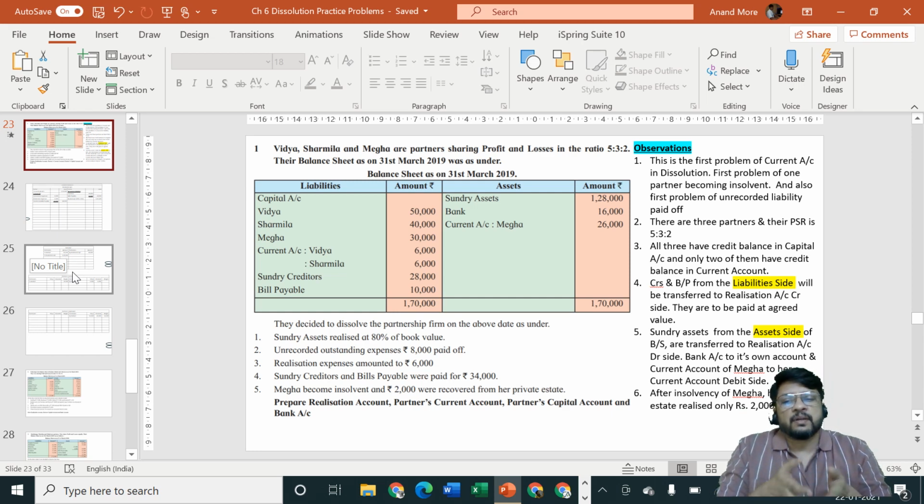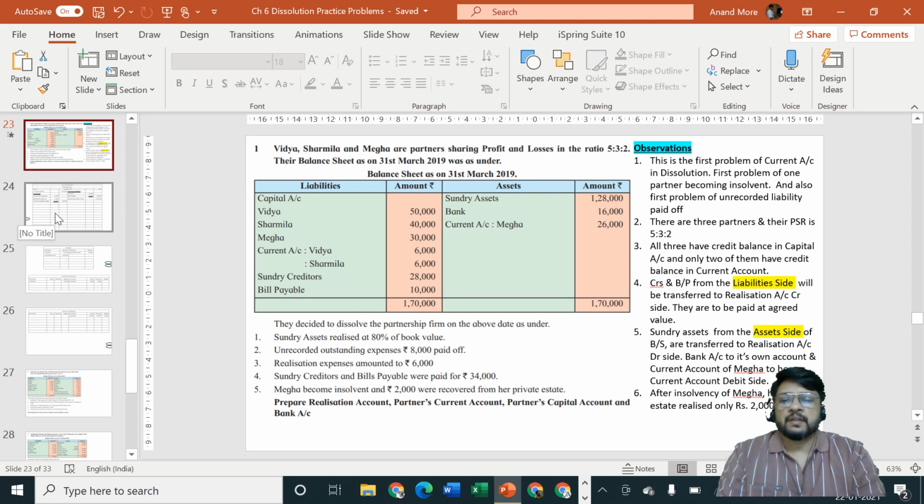So one method of solving it is this: this is an amount brought in by the partner at the time of dissolution. So let us consider it after closing the realization account. That is also one valid method or technique for solving, and I am going to follow the same. So let me consider that the adjustment of Megha bringing cash is kept pending. Let me close the realization account.